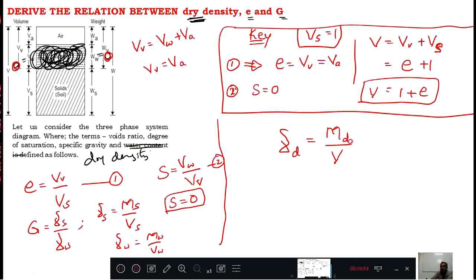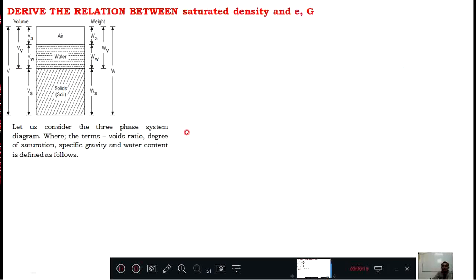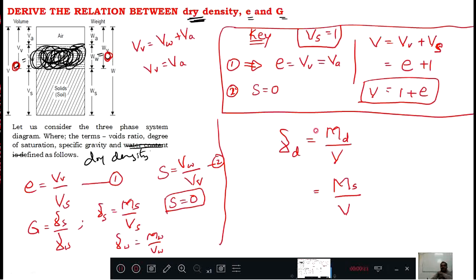Now what I do, dry mass I can call the mass of solids, because only solids will be there and air is neglected. Therefore MD I can write as Ms by total volume, right? This is Ms by total volume. Now I go to the next slide.